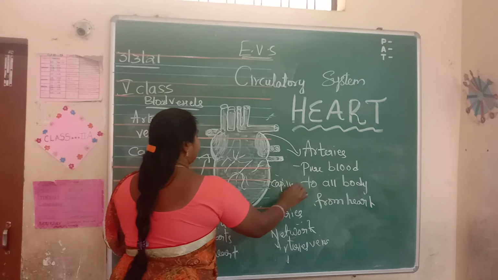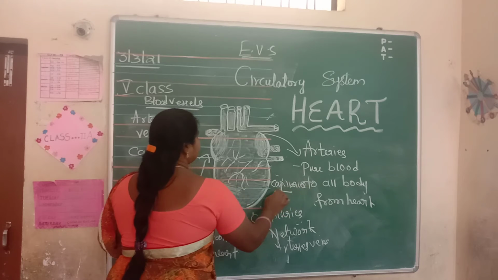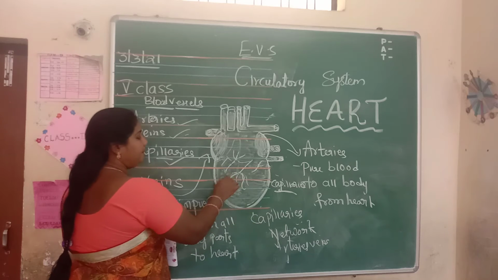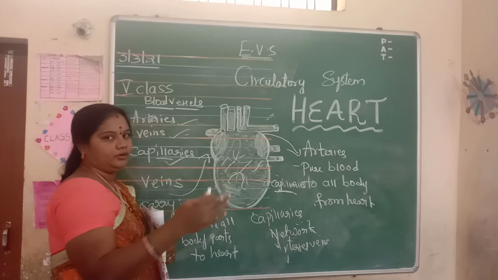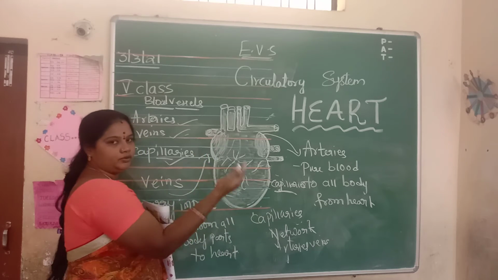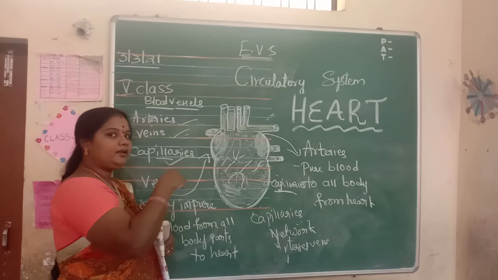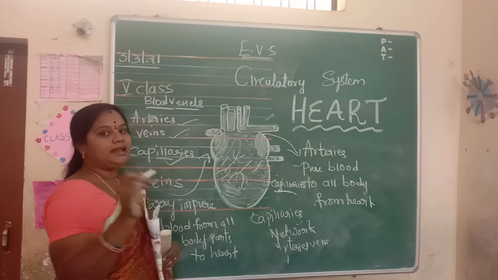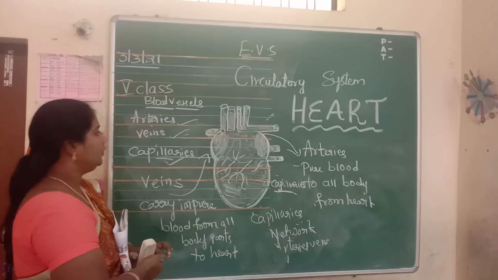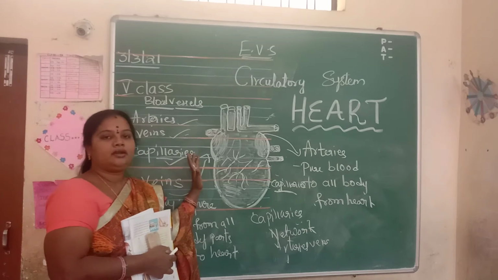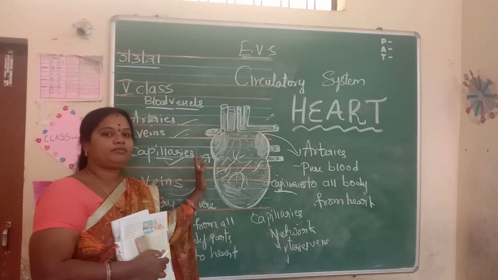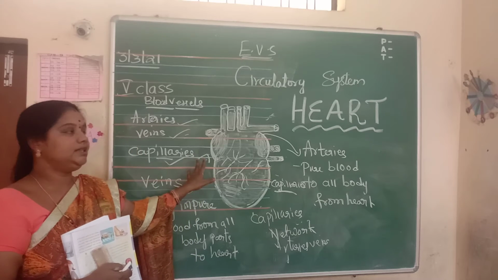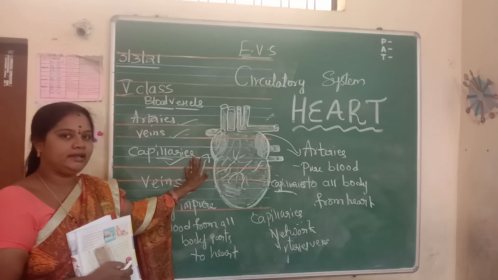They are very thin, hair-like structures which help the blood to rotate, meaning pure blood to the arteries and impure blood from the veins. So the heart is the main organ of the circulatory system. With the help of blood and blood vessels, it performs its circulatory function.